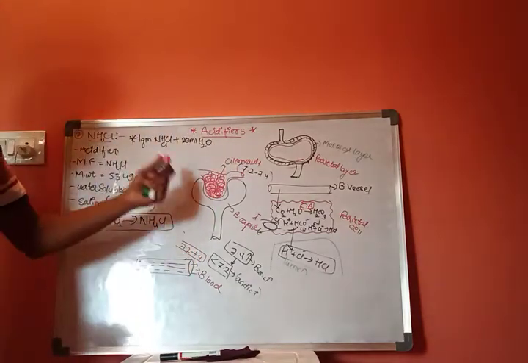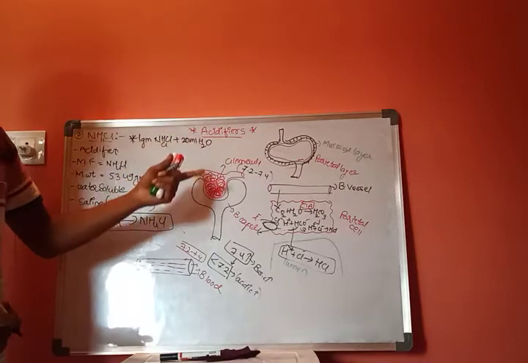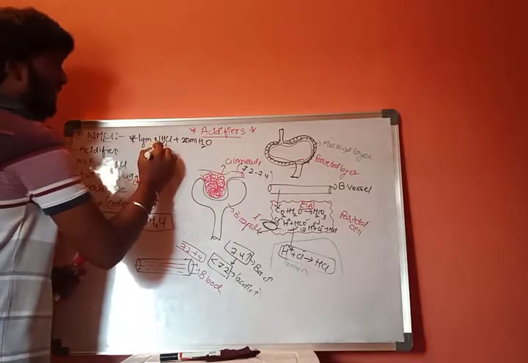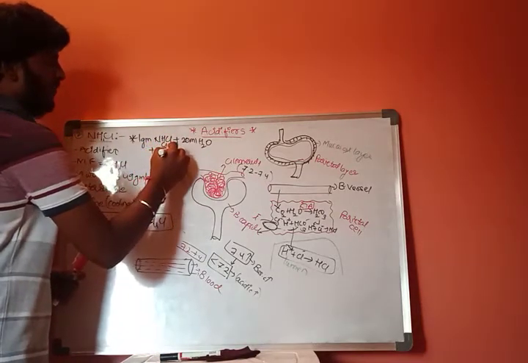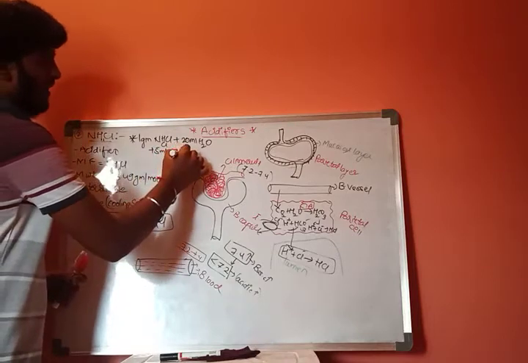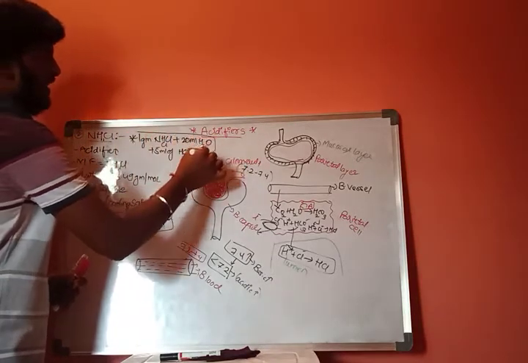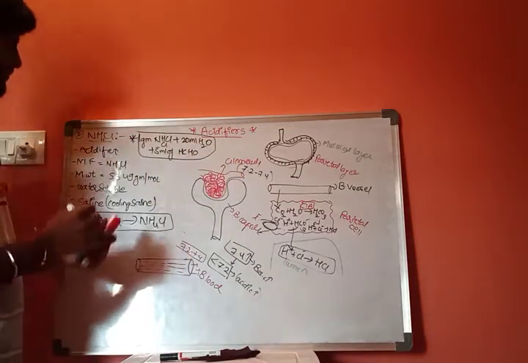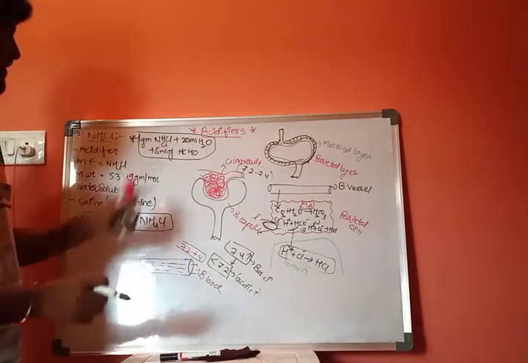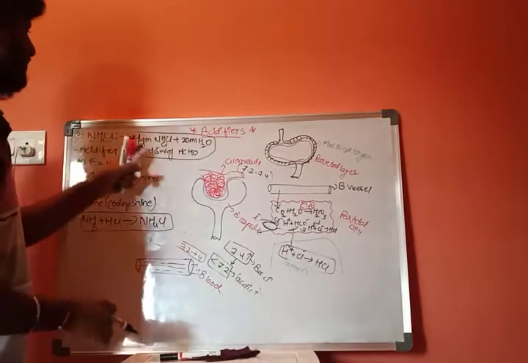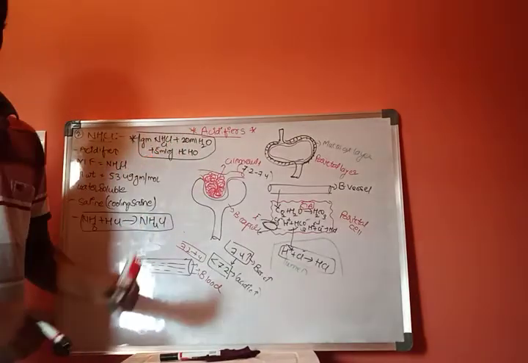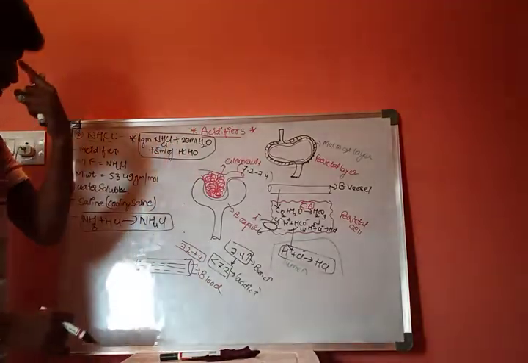Now to this solution we should add 5 ml of formaldehyde. Let us discuss once again: 1 gram of ammonium chloride plus 20 ml of water plus 5 ml of formaldehyde.